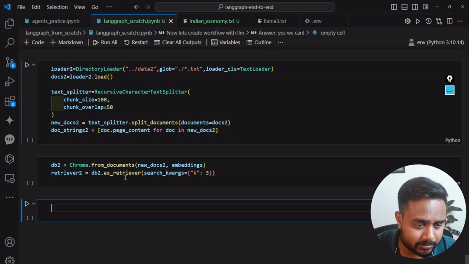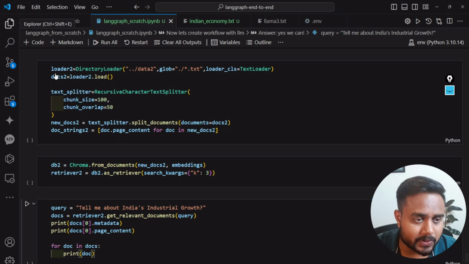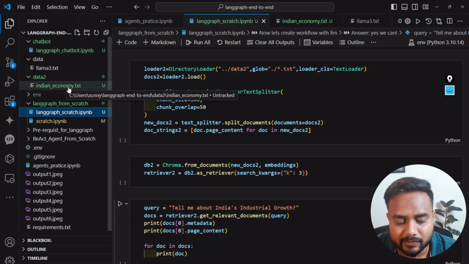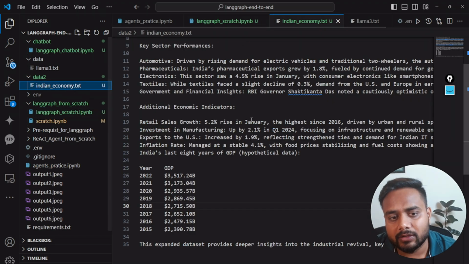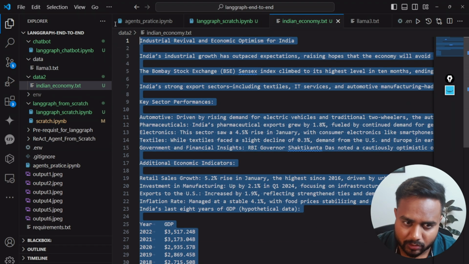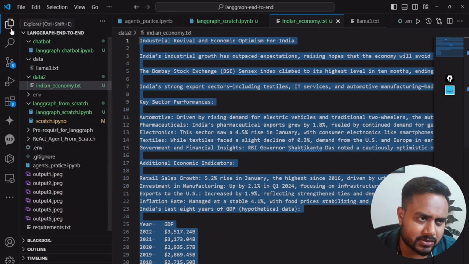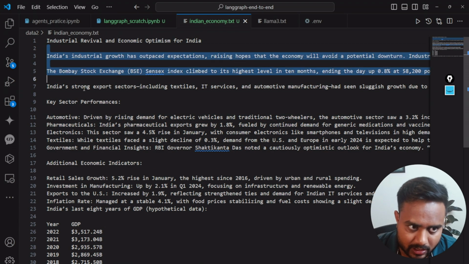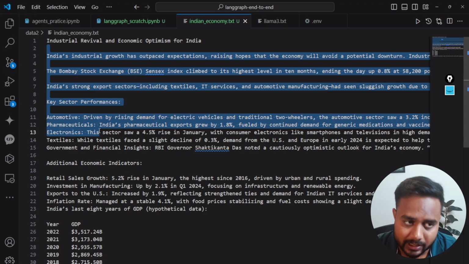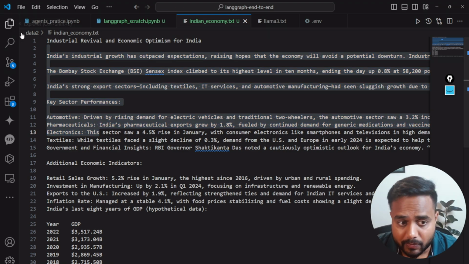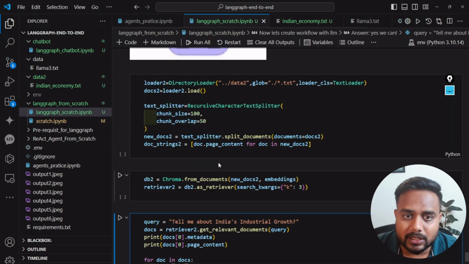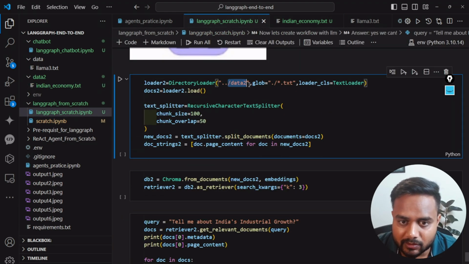I already kept the data inside this data2 folder. Here inside this data2 folder, I kept this Indian economy.txt file. And inside this txt file, you will find the details of the Indian economy, not a complete detail, it's a short detail. Based on this detail, I will ask the question. I will be creating a RAG system. Got it?